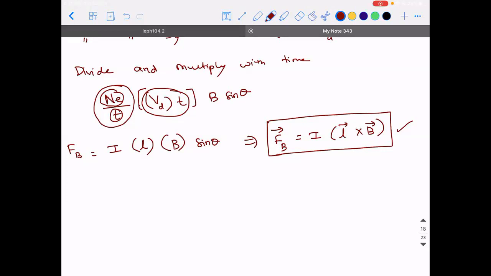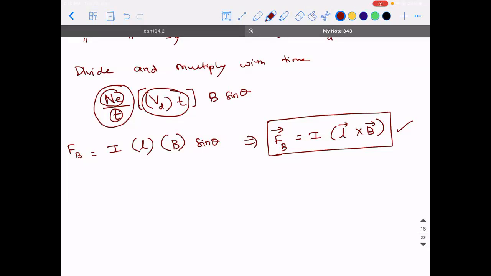Yes, sir. This one: F_B vector is equal to I into L vector cross B vector.